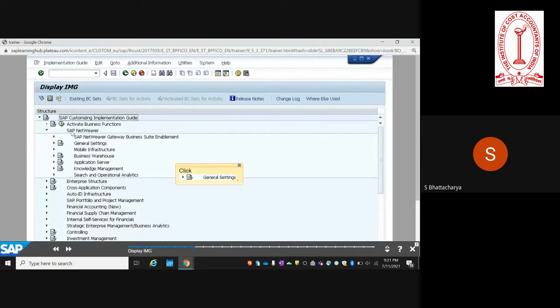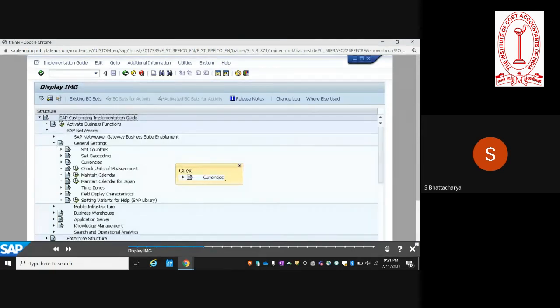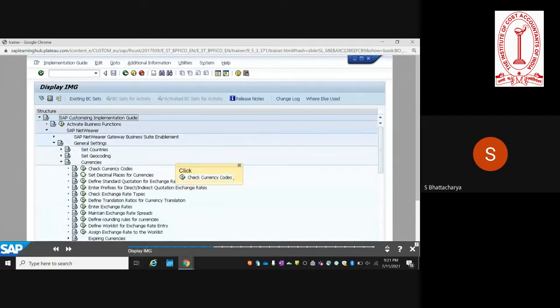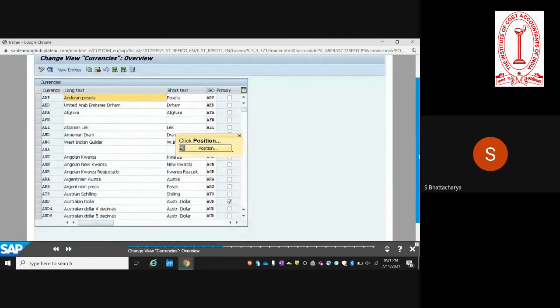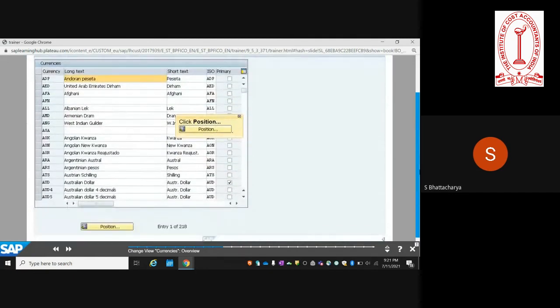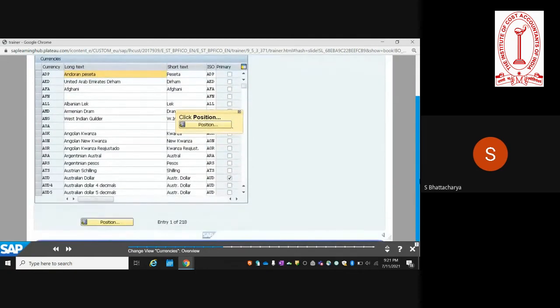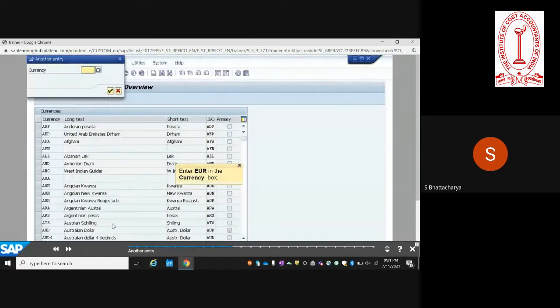It comes under SAP NetWeaver and then General Settings, Currencies, Check Currency Codes. So here you have the list of all the different currency codes which are provided by standard SAP. You can look at a specific currency. So let's say if you want to see Euro,